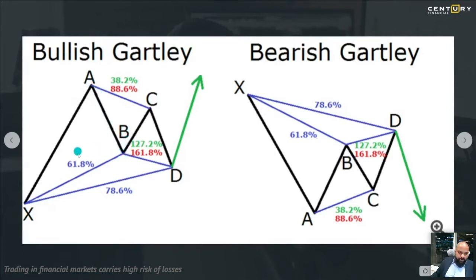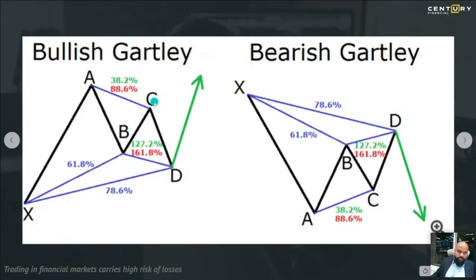If it comes back to 61.8, like I said, in most cases it comes down to 61.8 before the market bounces back up. If that happens on point B, that means your X, A, and B have been confirmed, and then we need to measure A to B to identify C. So if you measure A to B again with Fibonacci, it needs to go back up by 61.8, or somewhere between 88.6 and 38.2.